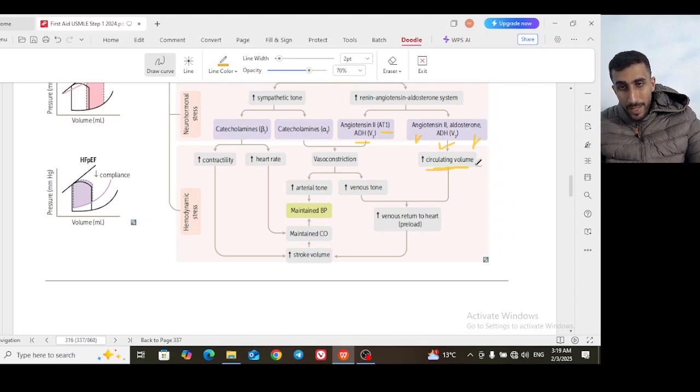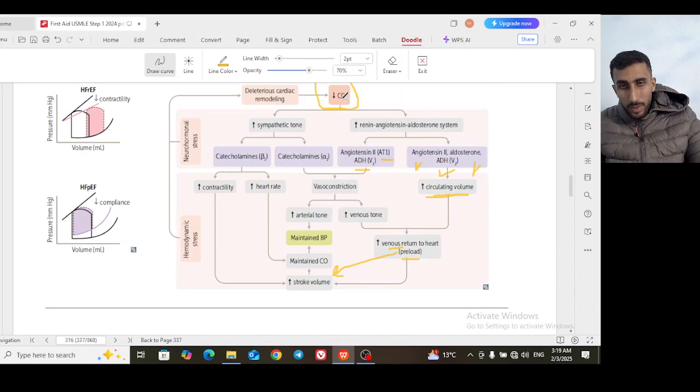So when you increase the circulating volume, you increase the venous return to the heart, which is the preload. And if you increase the preload according to the Starling mechanism, you are increasing the stroke volume, which will maintain the cardiac output. You started by decreased cardiac output, and we go there to come back to maintenance of cardiac output and the maintenance of the blood pressure. This is the first pathway.